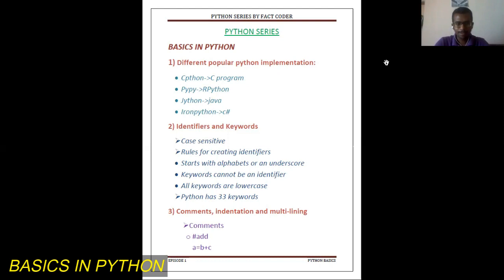Let's look at comments, indentation and multi-lining. A comment helps a person to easily understand what his or her code means. I have given a small example for a comment: hashtag a equal to b plus c. In this I am representing that I am adding b plus c. So this is a comment statement.